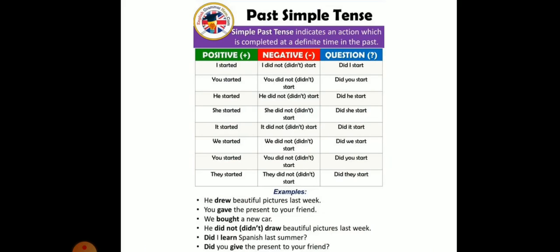Let's have a look at some more examples. For positive, I started. For negative, I did not, I didn't start. For interrogative, did I start? For positive, you started. You did not, you didn't start. Did you start? So here are certain examples of simple past tense.